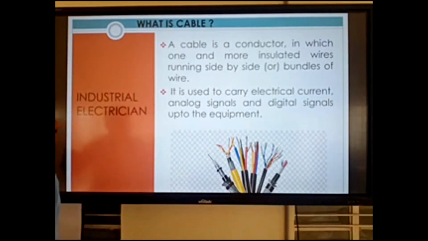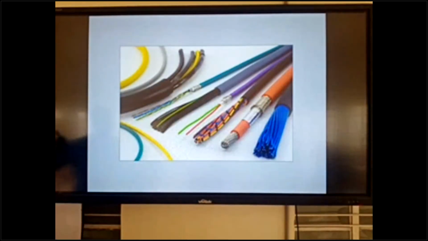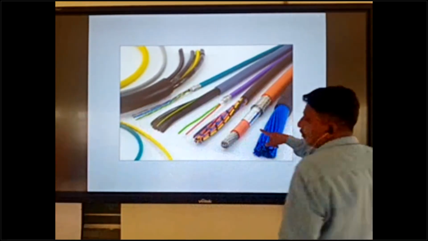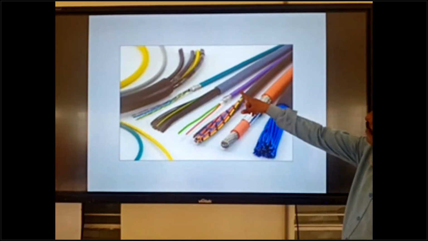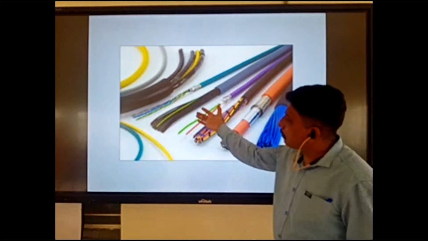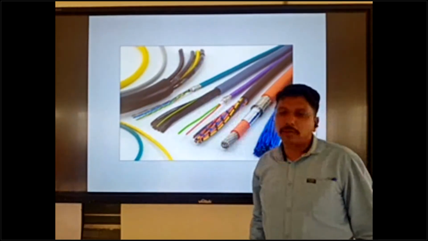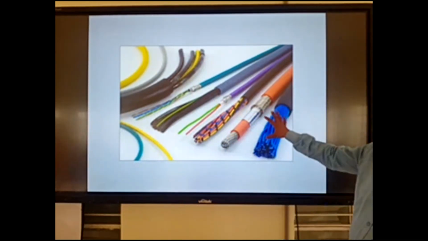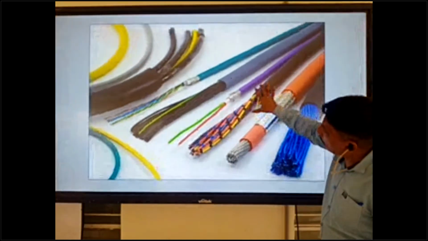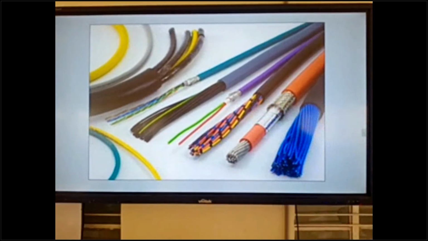And the next one is the diagram of control cables and power cables. We have the control cable, instrumentation cable and power cable. Okay, this is the diagram of cables. You can check that so many categories of cable are available.